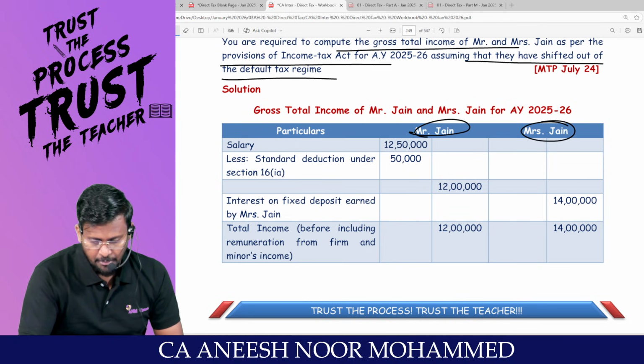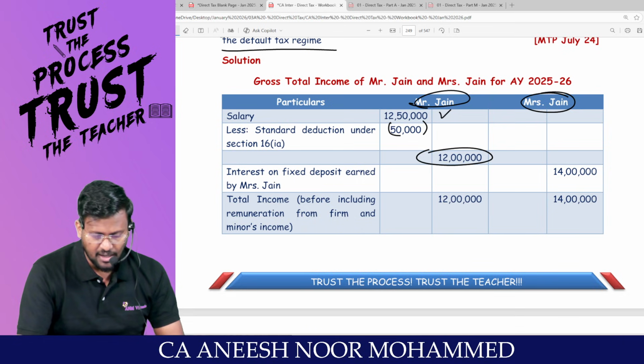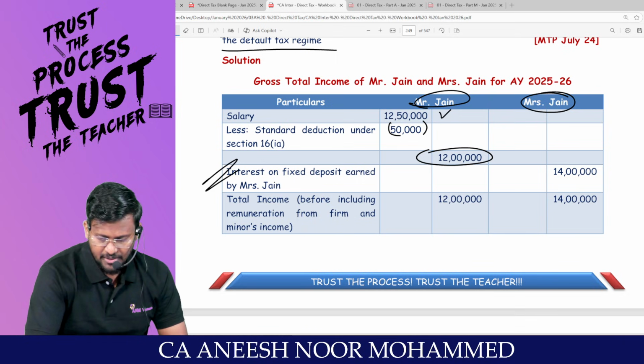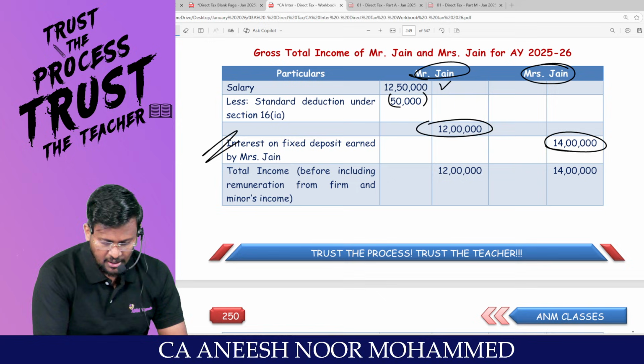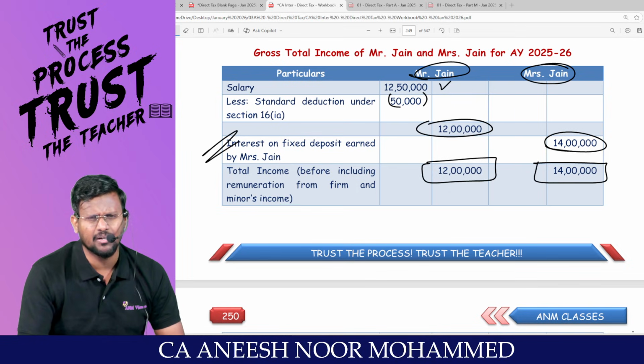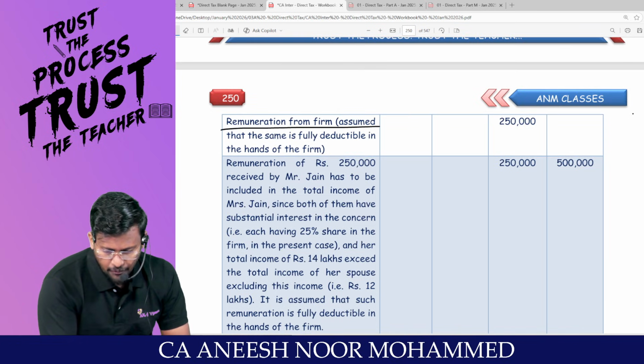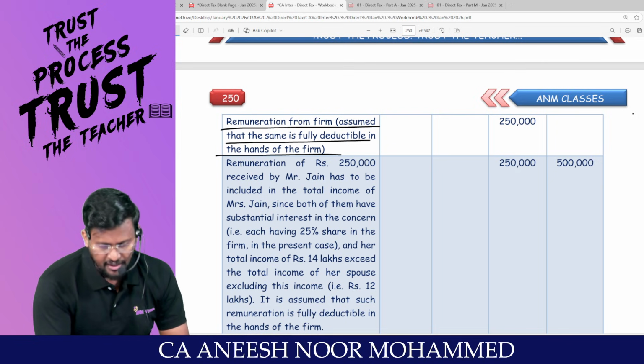That means they are going to travel through the optional tax regime. Mr. Jain, 12,50,000, less standard deduction 50,000, because they are going through the optional tax regime. 12 lakh will be taxable salary. Interest on FD earned by Mrs. Jain, 14 lakh rupees, will be income from other sources. Total income before including remuneration is 12 lakh and 14 lakh. Who is having higher income? Mrs. Jain is having higher income. Right, sir? Assume the remuneration from the firm is fully deductible in the hands of the firm.